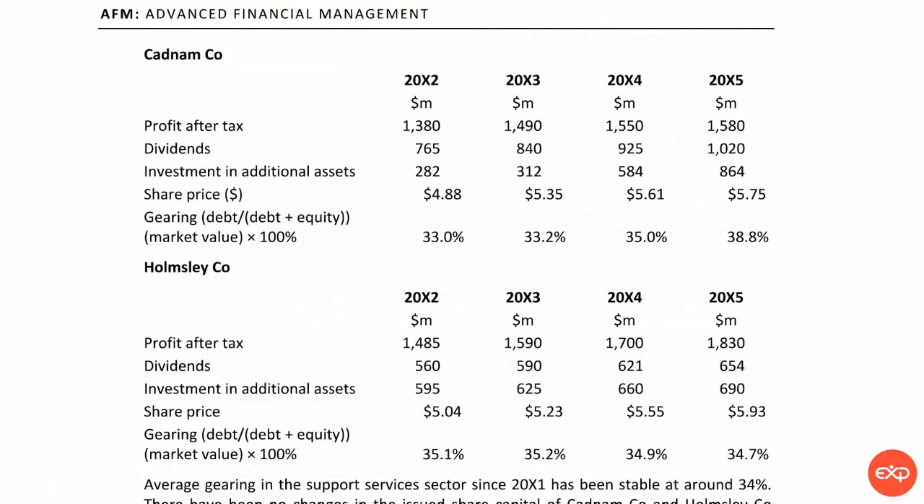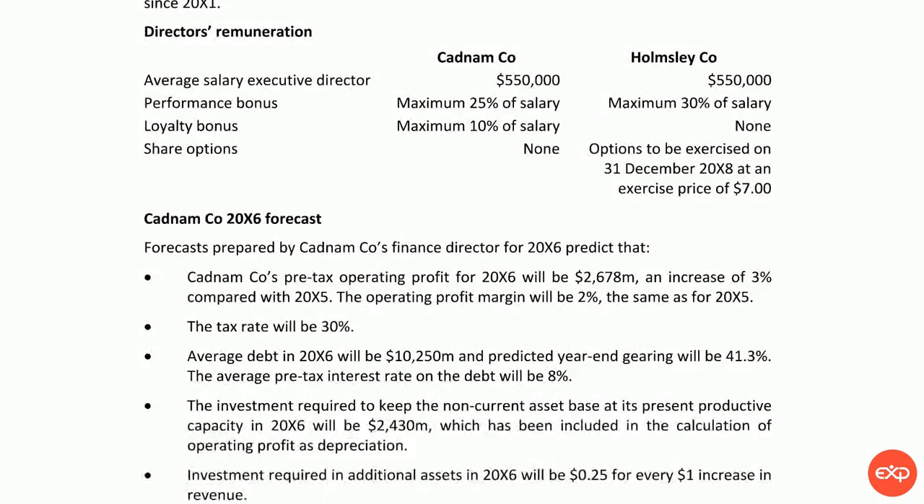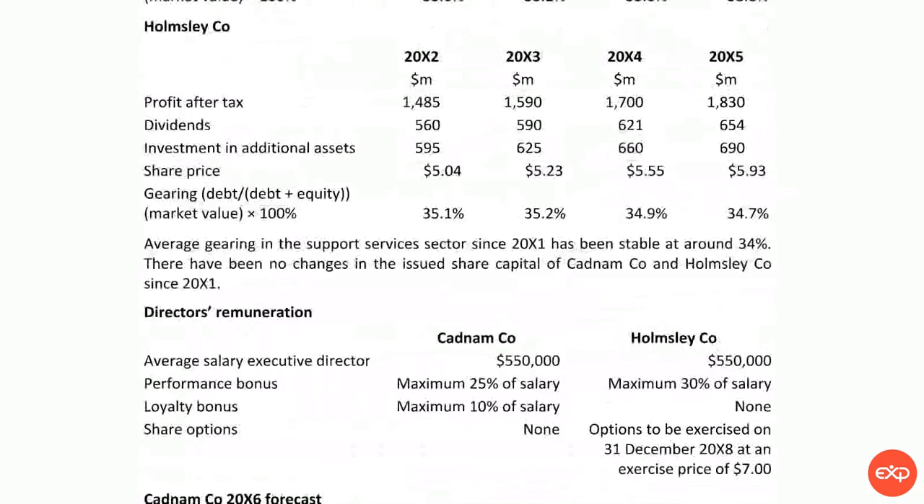That's the financial information we are going to use to provide our calculations. And here we have profit after tax, dividends, investment in additional assets, share price, gearing. And that goes for 2 companies. And also we have information about average sector data. Average gearing in the support services since 2011 has been stable at around 34%. There have been no changes in the issued share capital of Cadnam Company and Homestay Company since 2011.